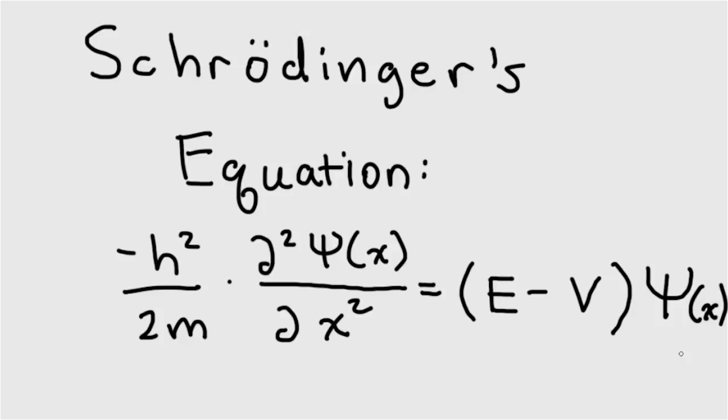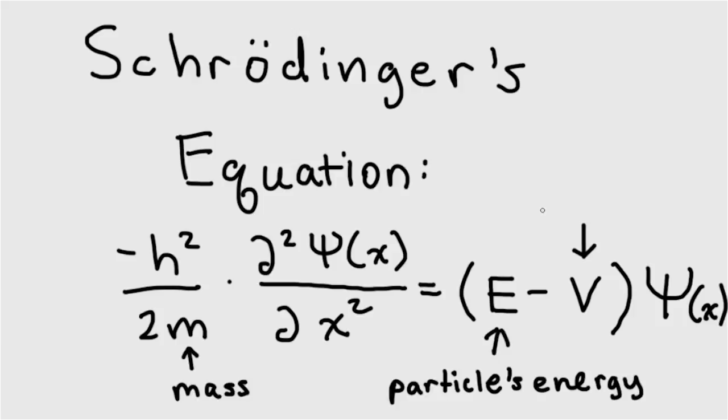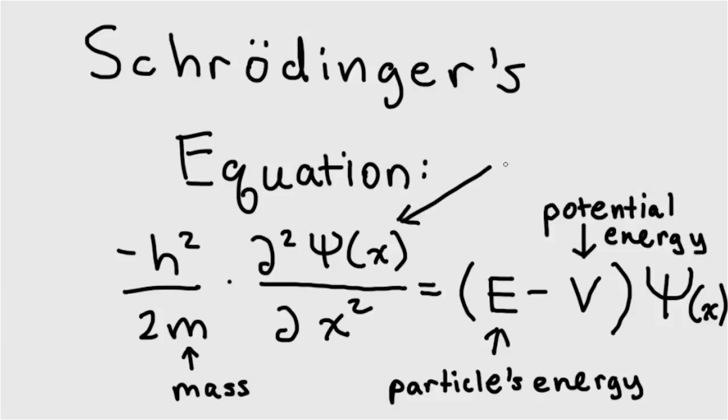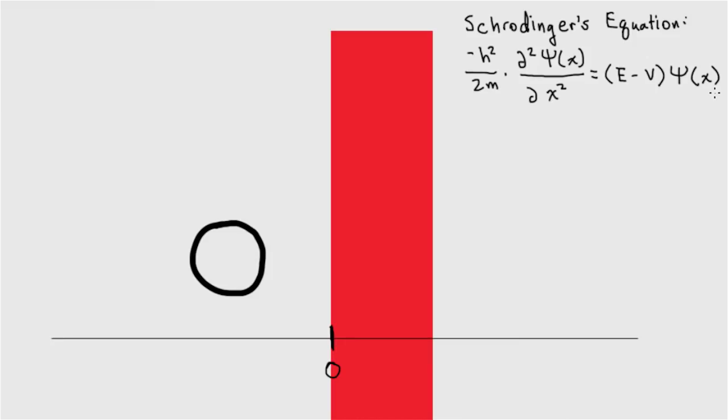Schrödinger's equation relates a particle's mass to its energy, the surrounding potential energy, and the probability of finding the particle at a particular x position. We're interested in the last part, the probability of it being at a particular x position, which is called the wave function. Remember, a function is some map that takes a value, in this case x, and returns another value, in this case the probability.